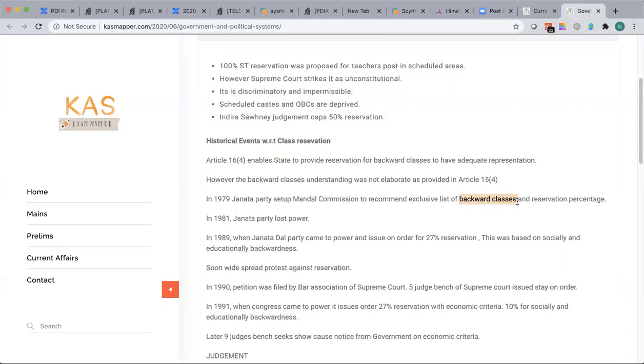So it took the definition from Article 15.4. Though Article 16.4 didn't mention social and educational, the Mandal Commission relied on Article 15.4 to derive the backward classes. That means based on being socially and educationally backward. So these people need sufficient representation in government posts.